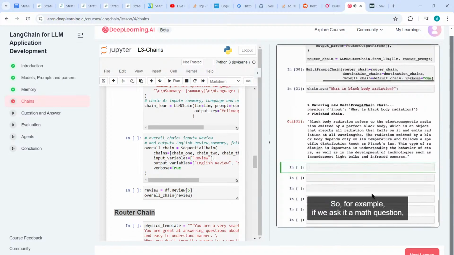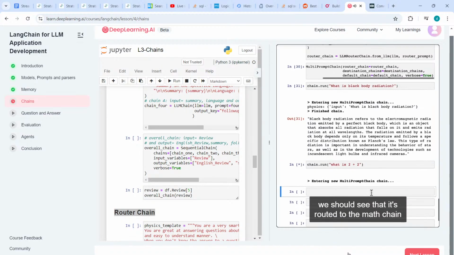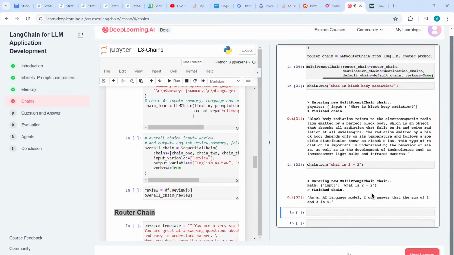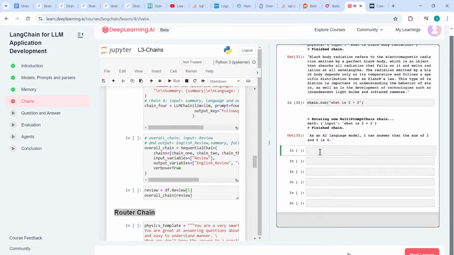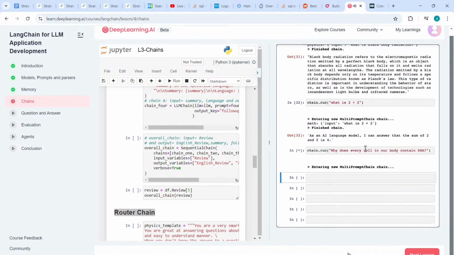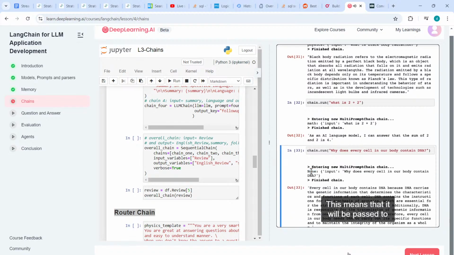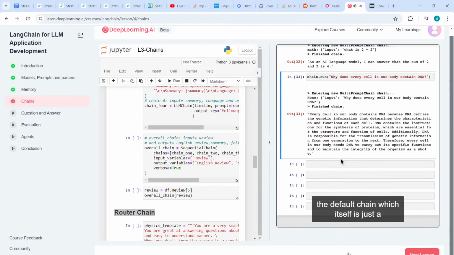So for example, if we ask it a math question, we should see that it's routed to the math chain and then passed into that. We can also see what happens when we pass in a question that is not related to any of the subchains. So here, we ask it a question about biology, and we can see the chain that it chooses is none. This means that it will be passed to the default chain, which itself is just a generic call to the language model. The language model luckily knows a lot about biology, so it can help us out here.